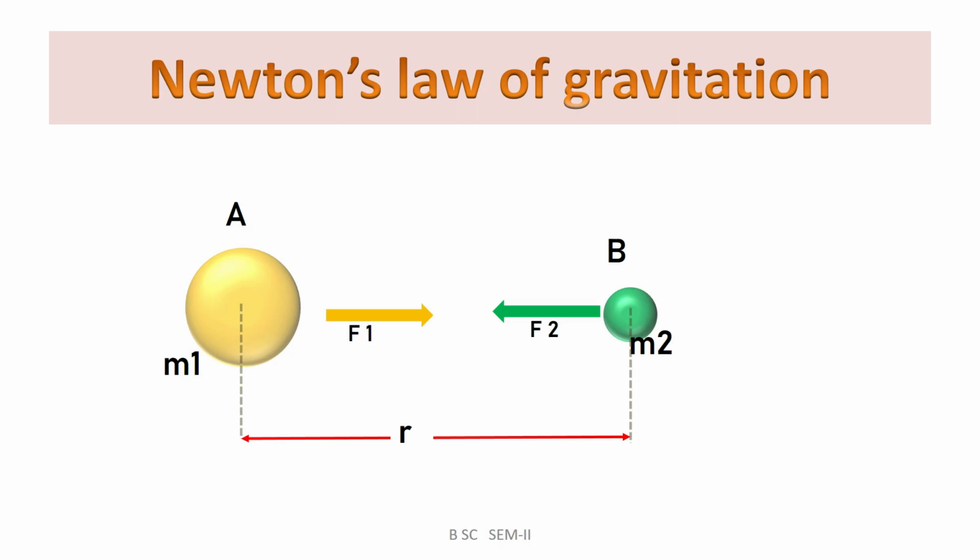Similarly, at the same time, that is simultaneously, body B will also attract body A by some force F2. Then Newton established the relation between these physical quantities: the force of attraction between these bodies, their masses, and the distance of separation between them. This dependence of these physical quantities on each other we call Newton's law of gravitation.